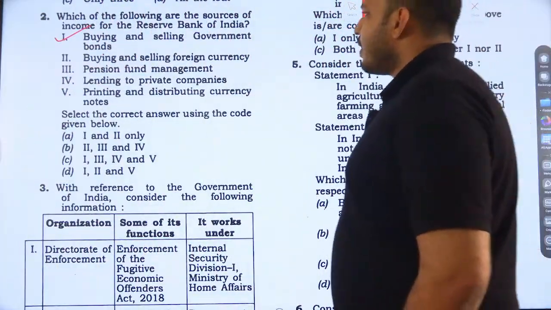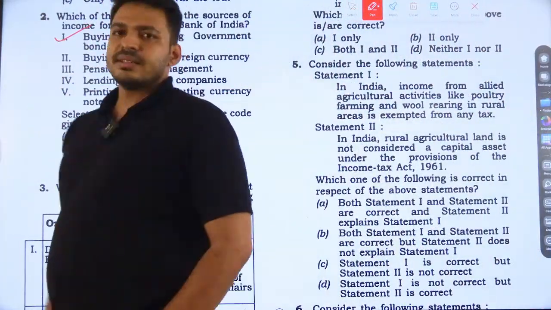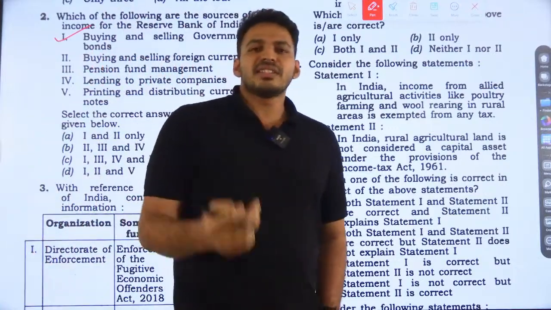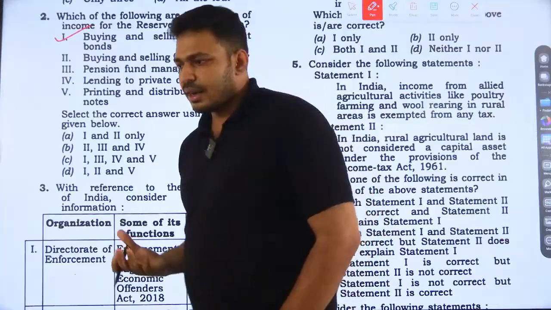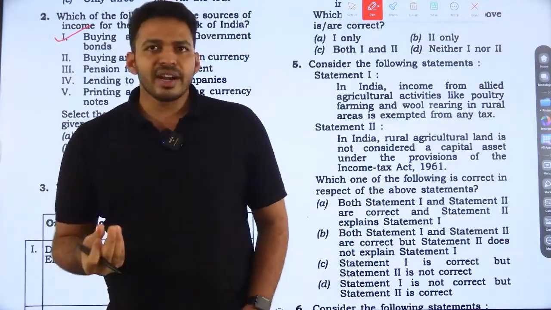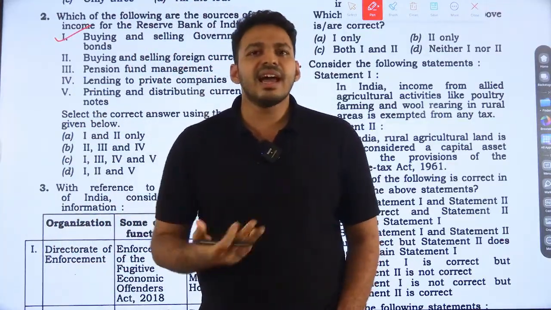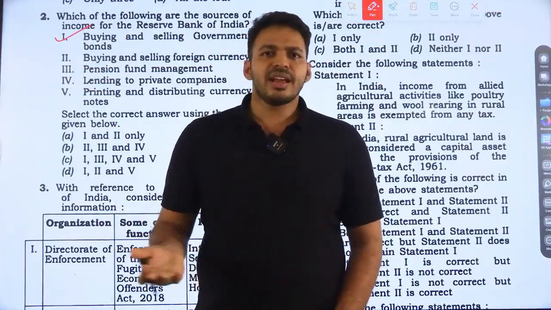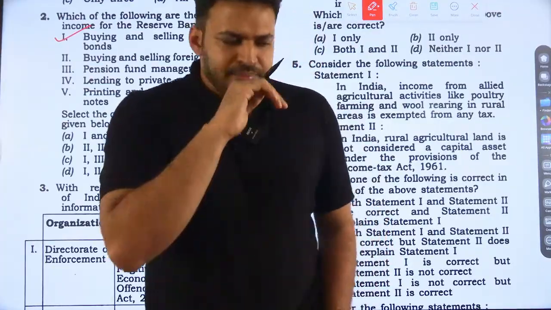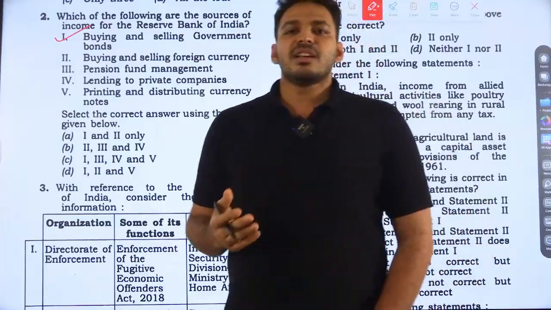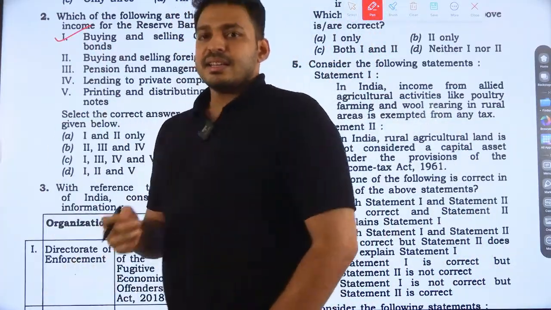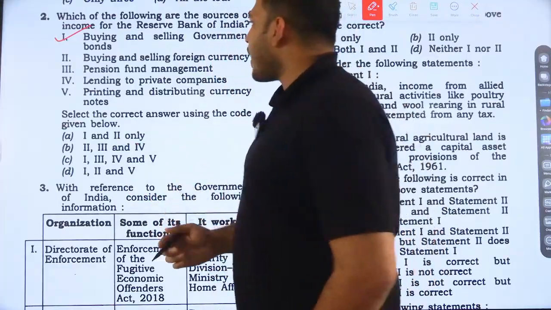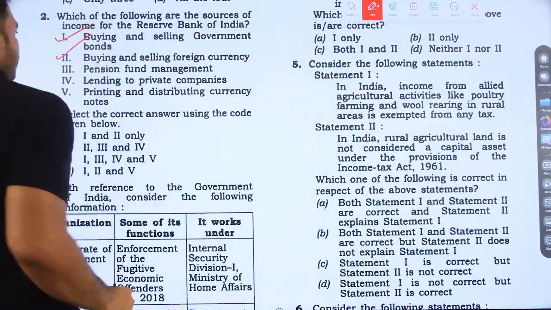Buying and selling foreign currencies: yes, the Reserve Bank holds forex reserves, and during foreign exchange operations, the Reserve Bank buys foreign currency at a lower rate and sells at a higher rate. During currency devaluation, the Reserve Bank will make profit by buying and selling foreign currencies. Logically, this is also fine.